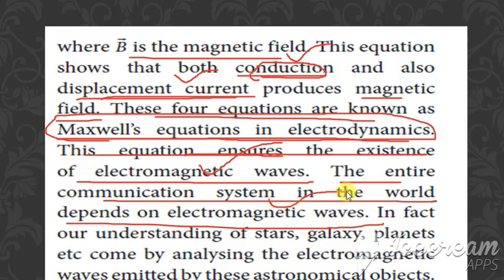All communication is done only with the help of electromagnetic waves. In fact, our understanding of stars, galaxies, planets and other astronomical objects is all because of electromagnetic waves. We'll see what electromagnetic waves are in the next topic. Thank you.